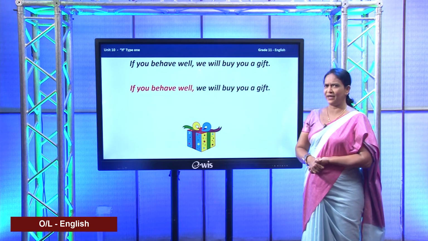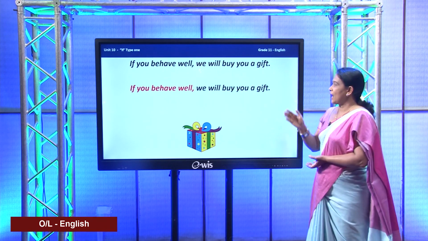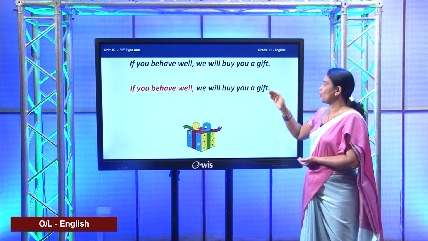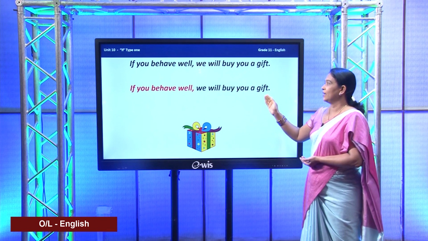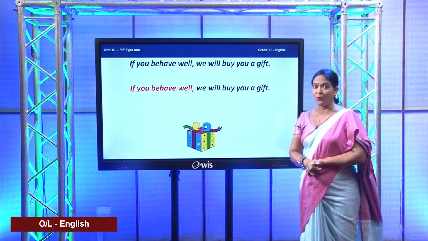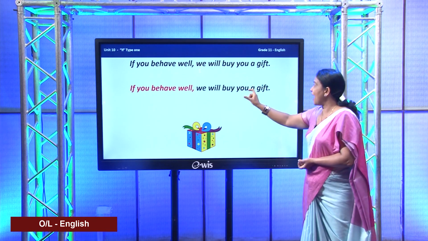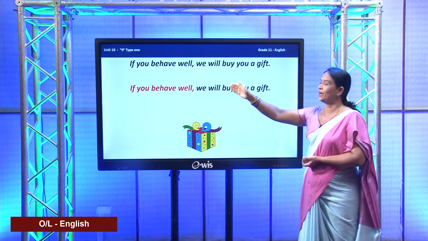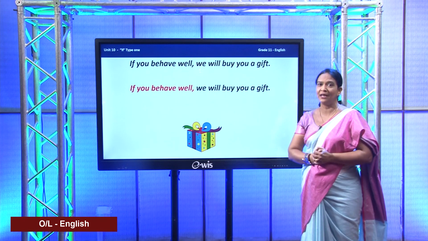So what is the difference here? Now if you take this, we will buy you a gift. Now will this happen if the boy does not behave well? No. That means buying a gift depends on the behavior of the boy.